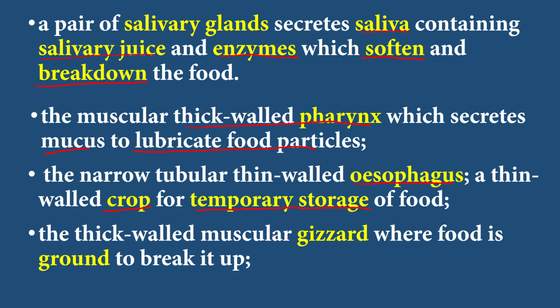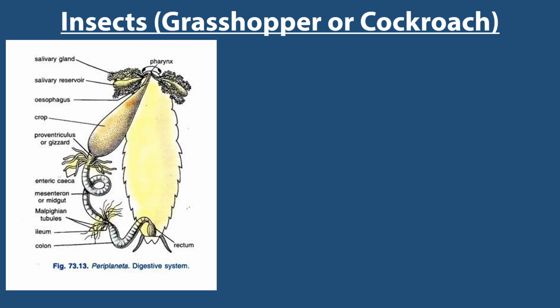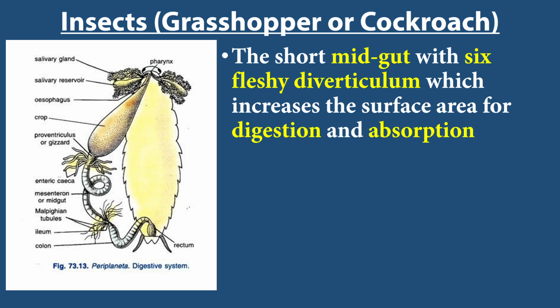Then from the crop, the food moves to the thick muscular wall called the gizzard. And what is the function of the gizzard? To grind the food. Then from there, it goes to the what? The short midgut with six fleshy diverticula. And why six fleshy diverticula? They increase the surface area for digestion and absorption.